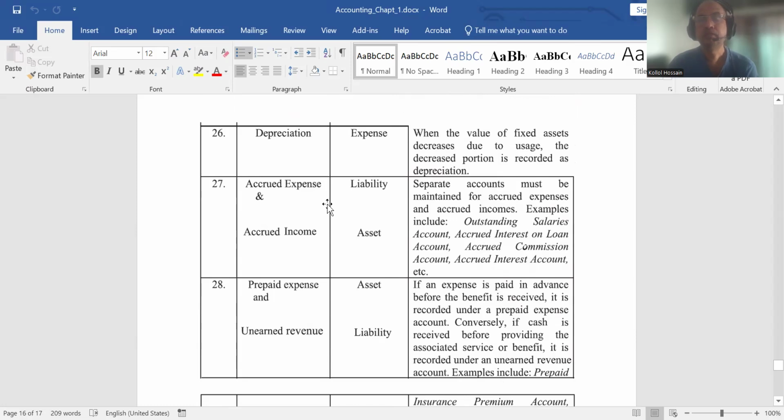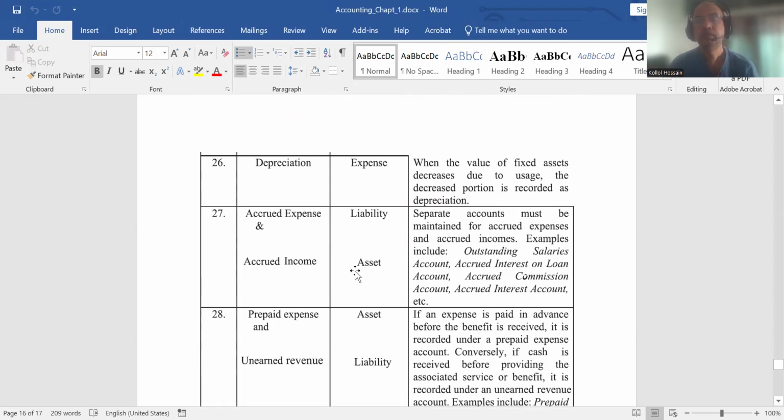Now depreciation. What is depreciation? Depreciation means the value of a fixed asset decreases due to use. Every asset has a useful life, except land. Say furniture, computer, machinery. These are not lifelong.